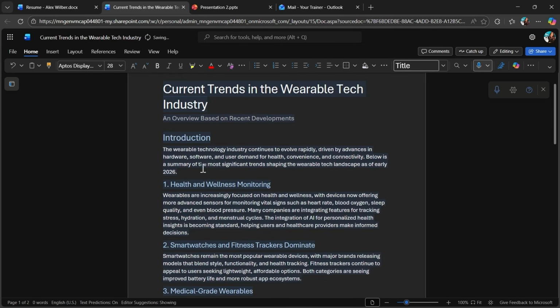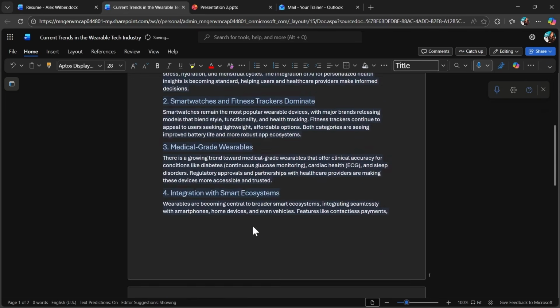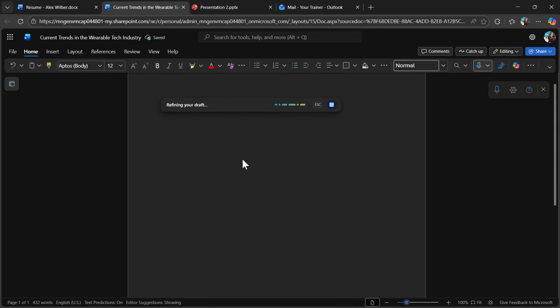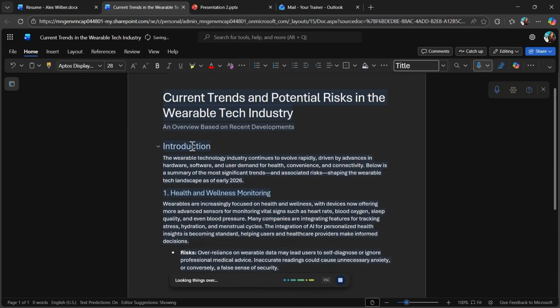So if I ask for current trends in the wearable tech industry, it will create some main ideas. I can also add a follow-up prompt here, for example, add potential risks. And if I submit it, it will add risks to each section that was pre-generated before.